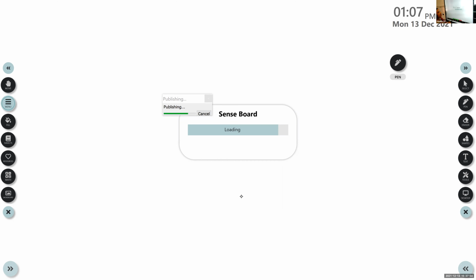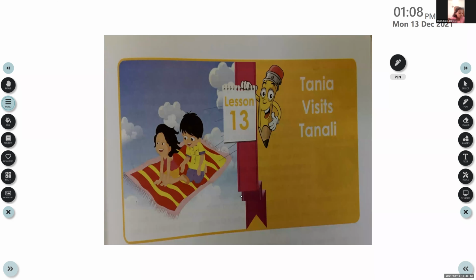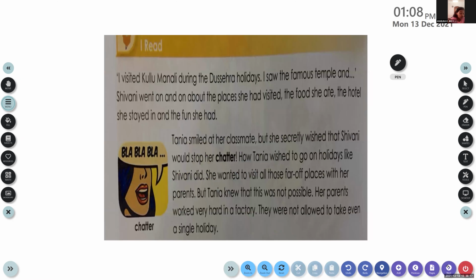Sahara, the Sahara, yes, holidays. I saw the famous temple and... Shivani went on and on about.